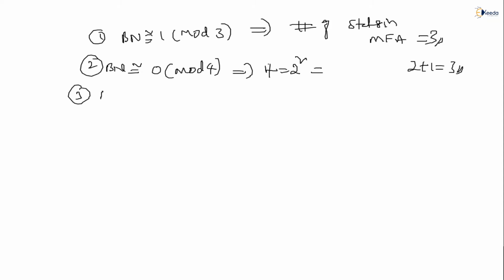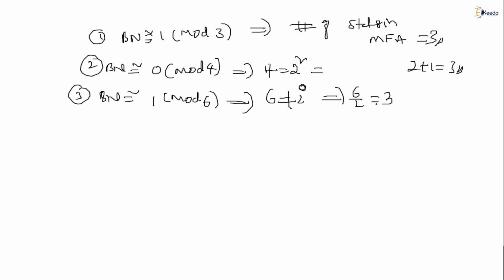Third one, if a binary number is congruent to 1 modulo 6, then 6 is an even number, right? You cannot make it a power of 2. Then what to do? You divide 6 by 2. What is the result? 6 by 2 means 3 only, right?